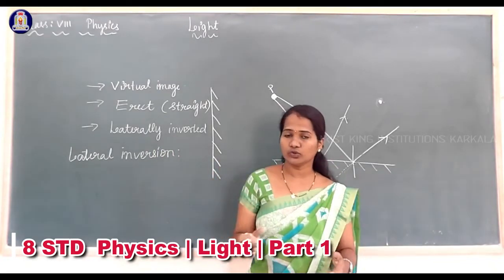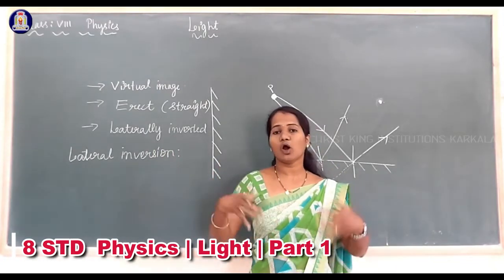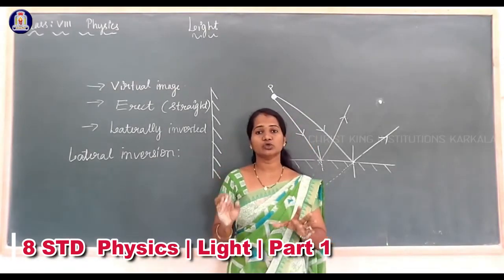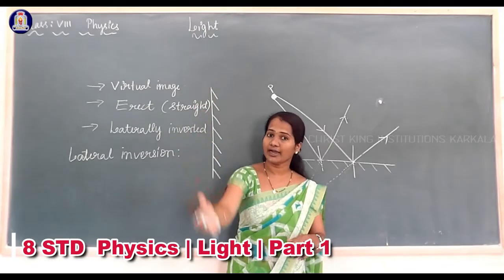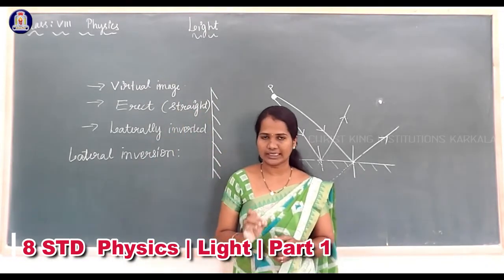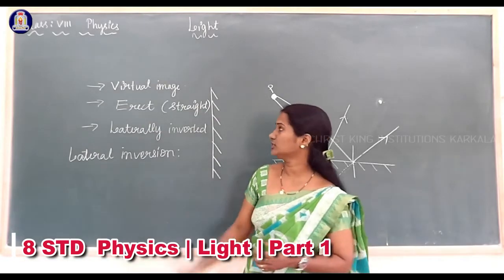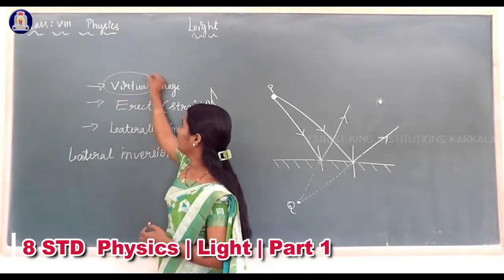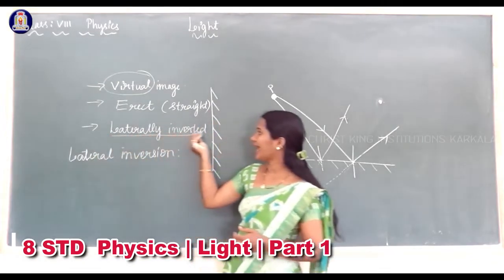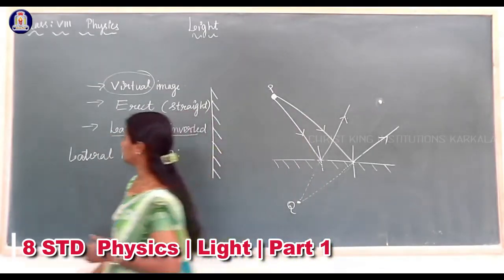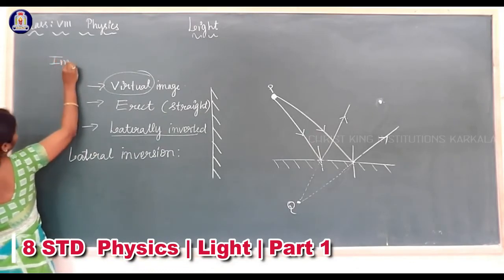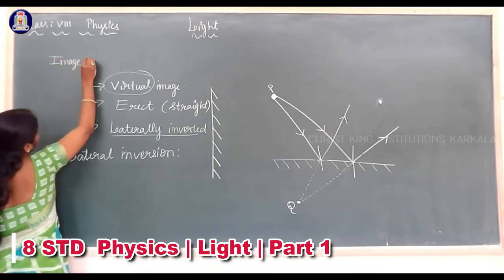And also you know that the size of the object and size of the image are both the same. And also the image is formed behind the mirror. These characteristics are not mentioned in your textbook. The main characteristics mentioned are that the image is a virtual image and the image is laterally inverted. So these are the characteristics of the image formed by a plane mirror.